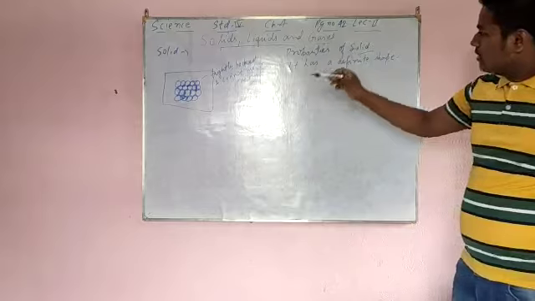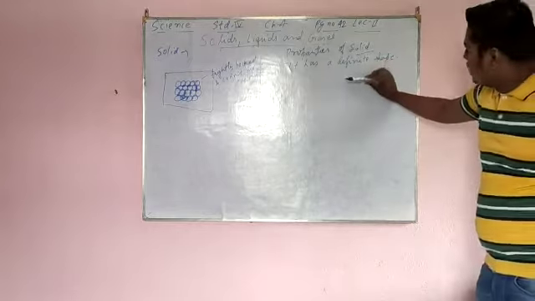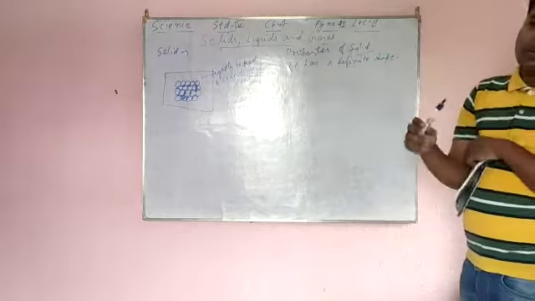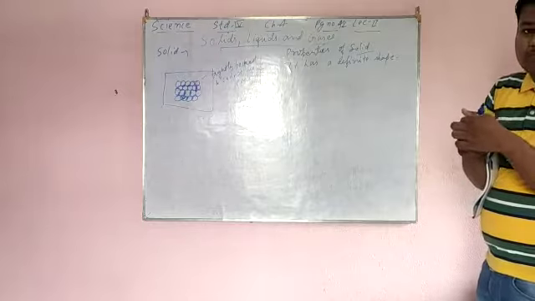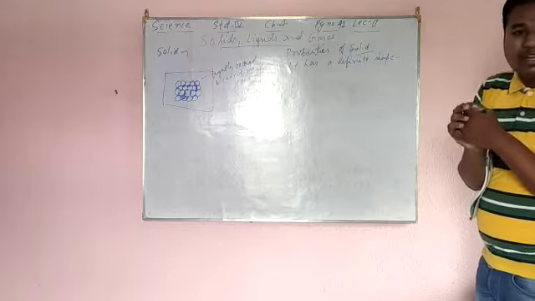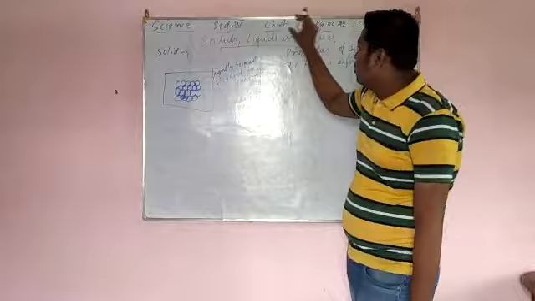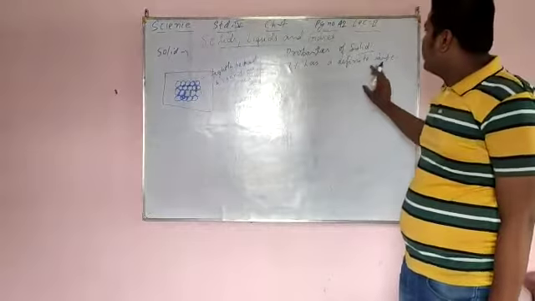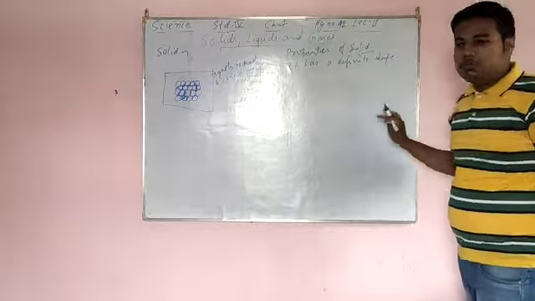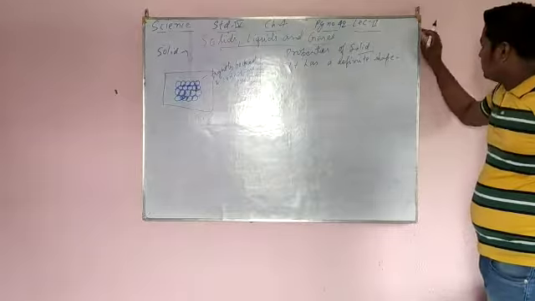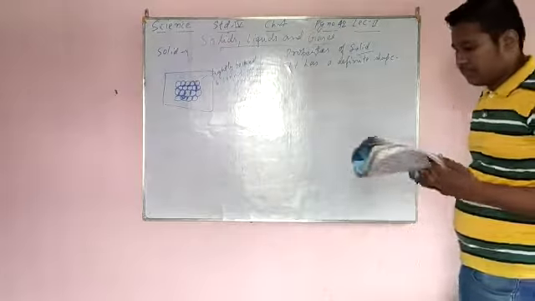Like you can see this marker, this is a solid, and it has a definite shape. You cannot break it very easily. If this board is a solid, then it has some fixed shape. It cannot move easily, and it has a definite shape.